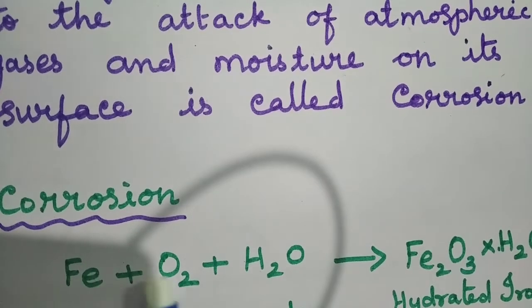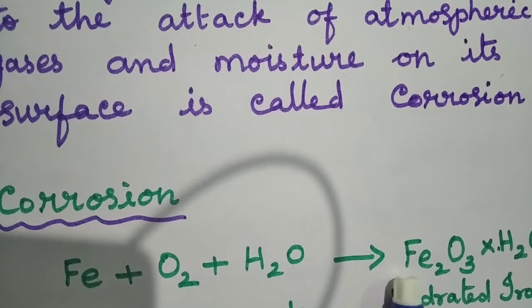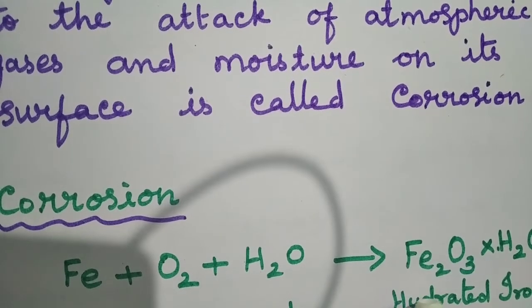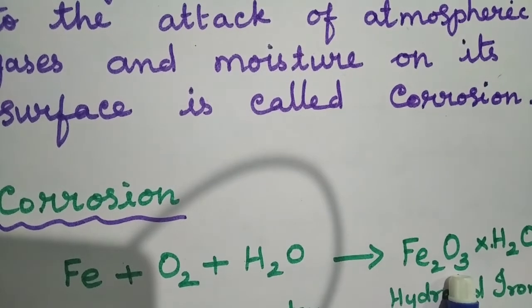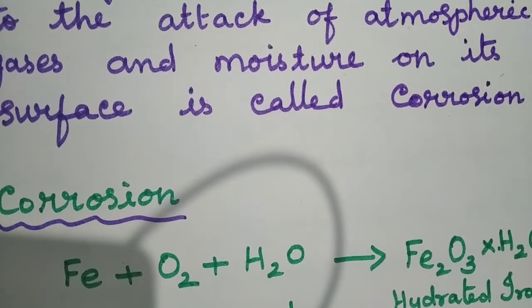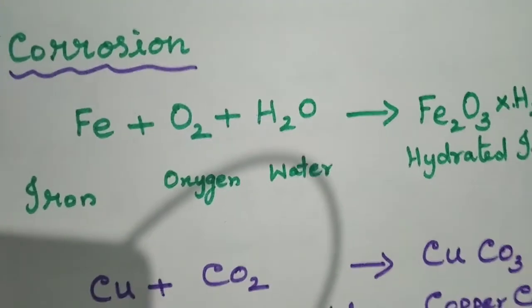So iron reacts with oxygen and water present in the atmosphere and we get hydrated iron oxide. So the formula for hydrated iron oxide is Fe2O3.xH2O.